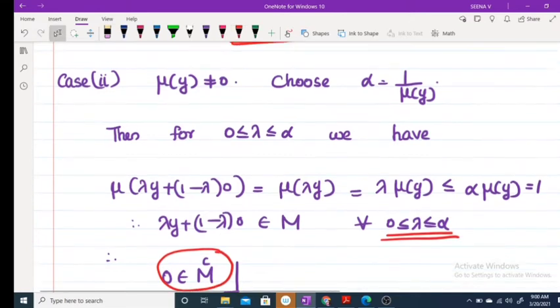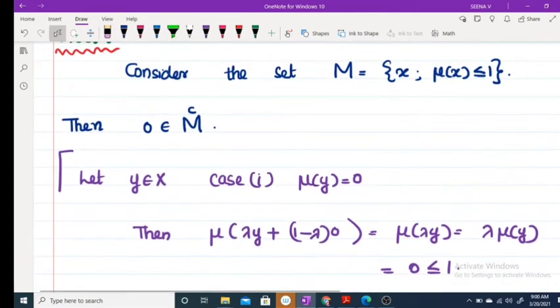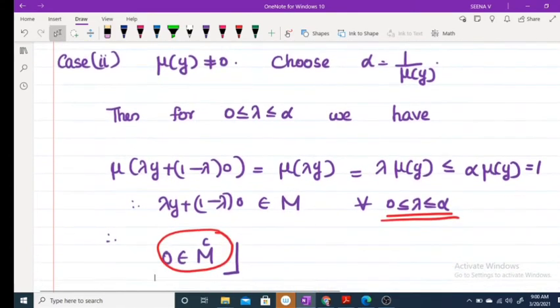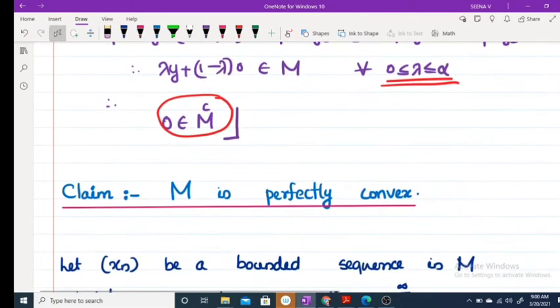Therefore, if we define M as the set of all x such that mu of x is less than or equal to 1, then clearly 0 belongs to M. Now we are going to prove M is perfectly convex. To prove this, what do we have to prove? We have to prove that for any sequence xn and any alpha n such that sigma alpha n equals 1, sigma alpha n xn must belong to M.